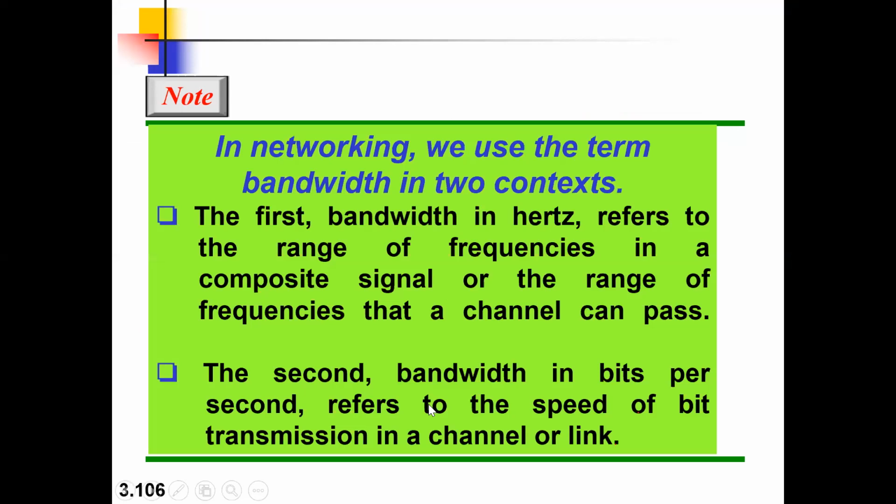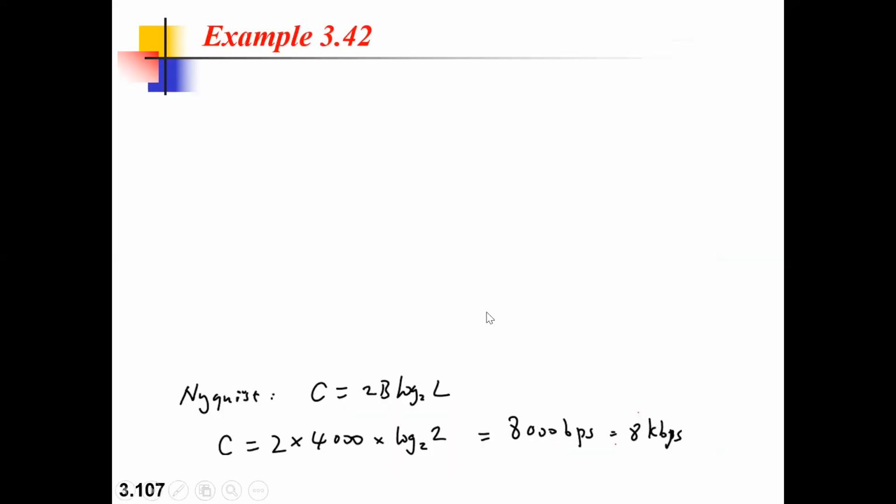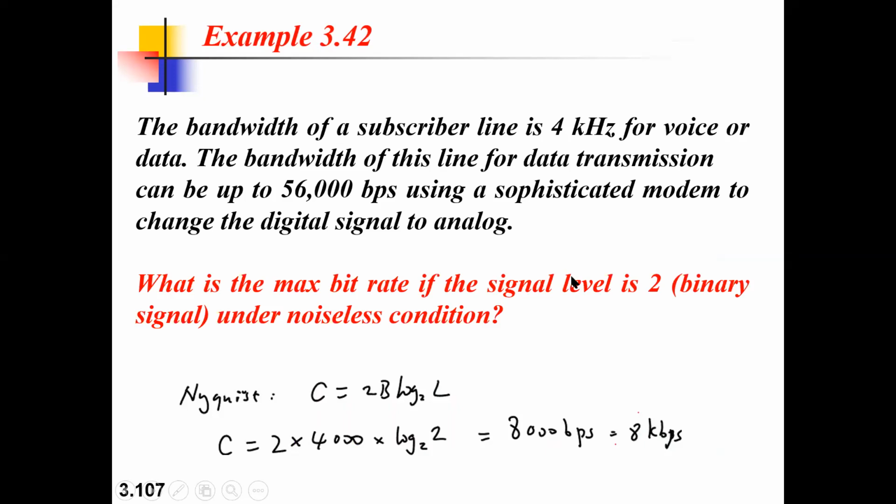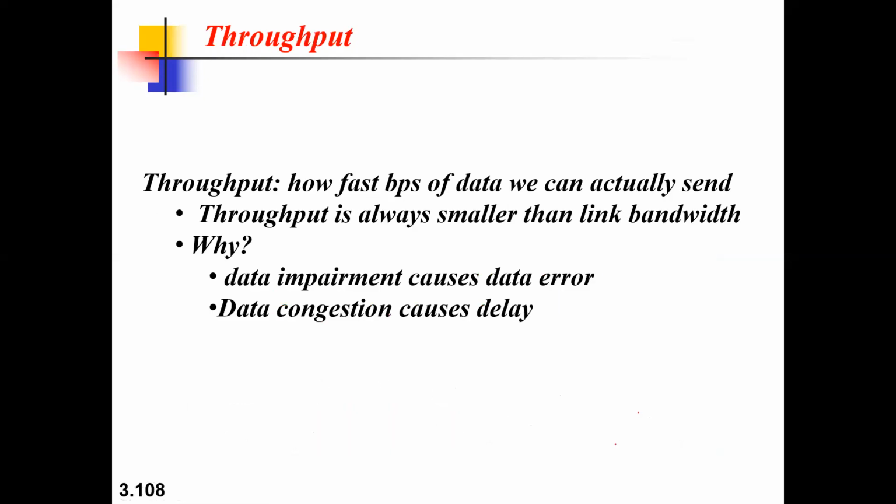The next one is with respect to a digital signal, that is bit rate. How many bits you can transmit per second in a transmission channel, that's nothing but your bandwidth. Based on this, your entire network performance scenario comes into the picture. One example has been given, and I'll not touch it because it's already well known to us. Under the noiseless condition, this is the formula. If it is a noisy channel, then B into log of 1 plus SNR to the base 10. Understanding it? That's what it is.